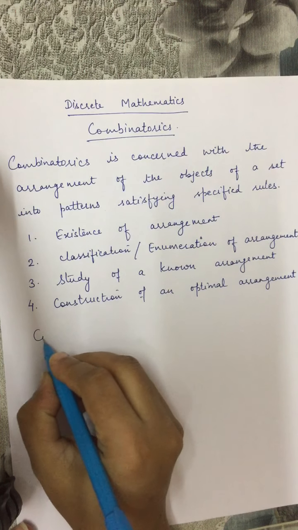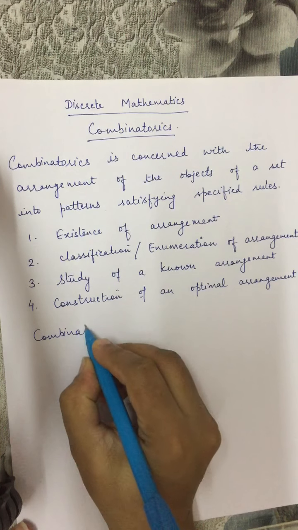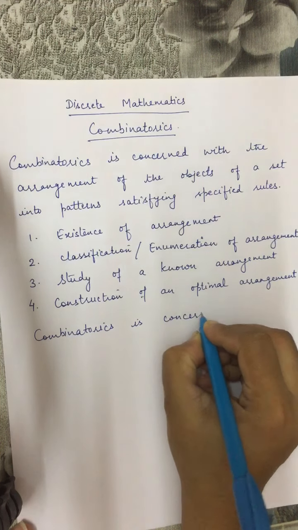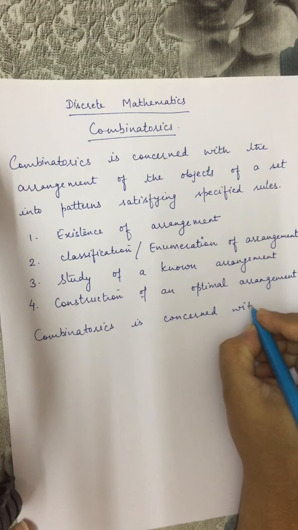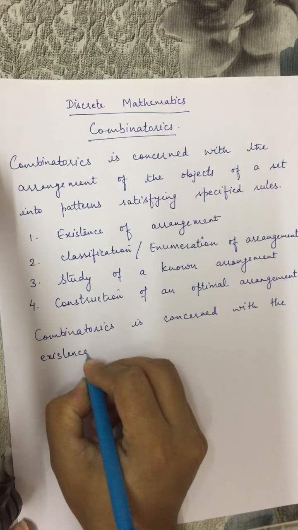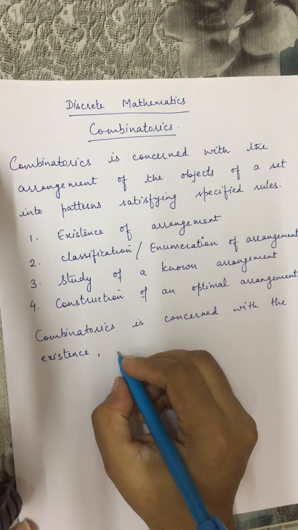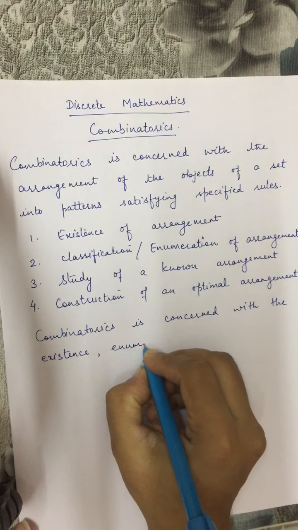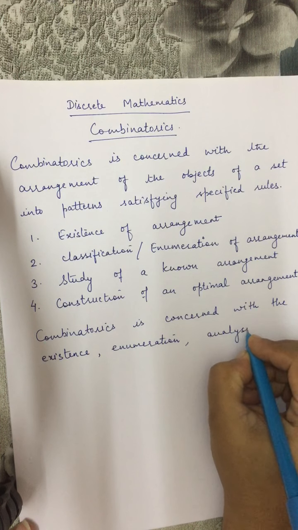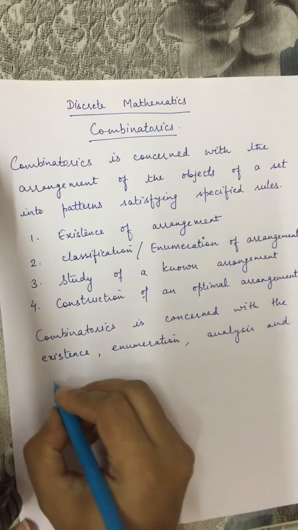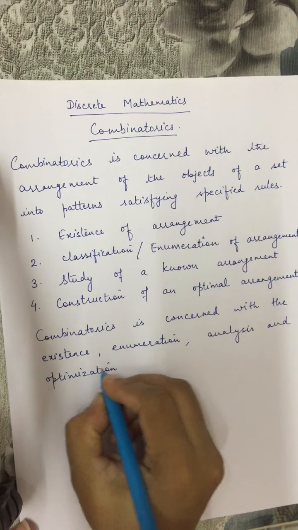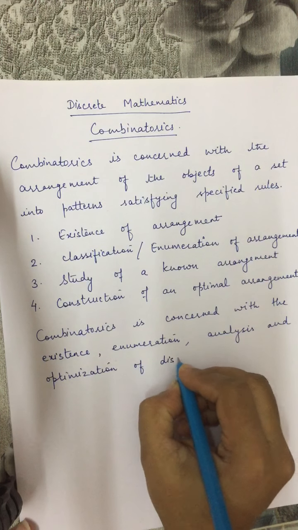So we can write briefly: combinatorics is concerned with existence, enumeration, analysis, and optimization of discrete structures.